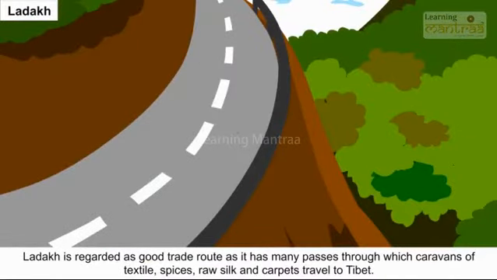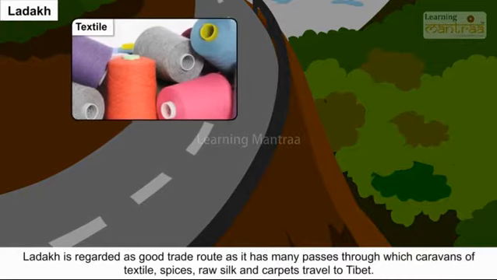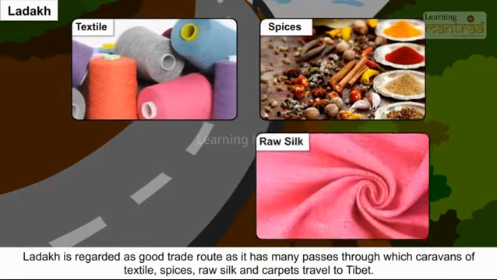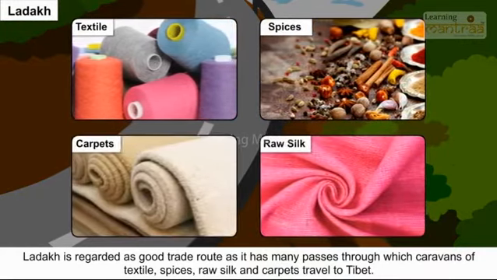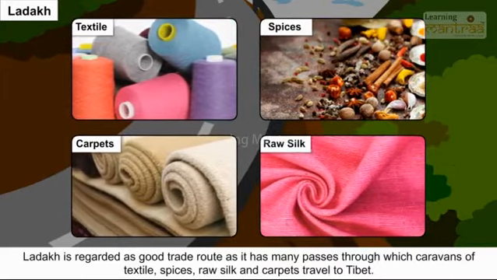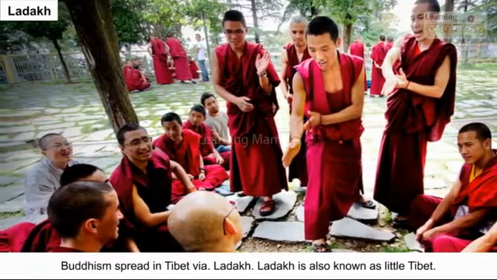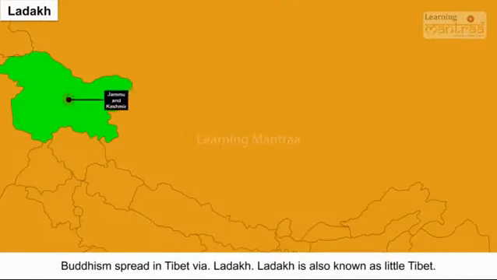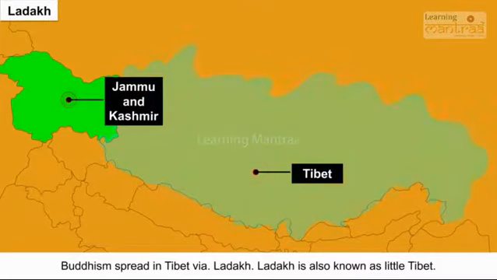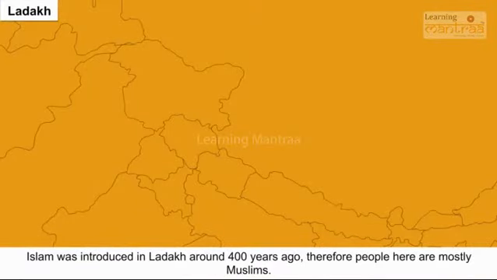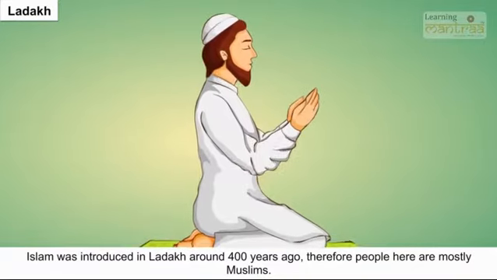Ladakh is regarded as a good trade route as it has many passes through which caravans of textiles, spices, raw silk and carpets travel to Tibet. Buddhism spread in Tibet via Ladakh. Ladakh is also known as Little Tibet. Islam was introduced in Ladakh around 400 years ago. Therefore, people here are mostly Muslims.